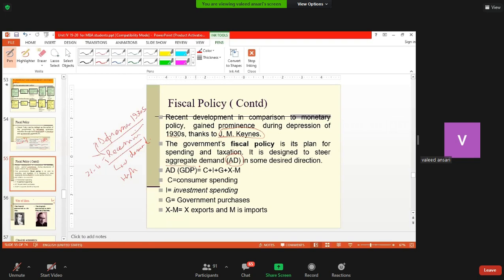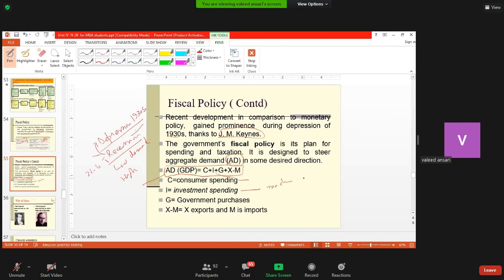Now this equation I have told you, that is a very important equation. The total demand in the economy is made of consumption spending by the people like you and me, on durable and non-durable goods. Investment is by the businesses on machineries and equipment and other plants and other things.